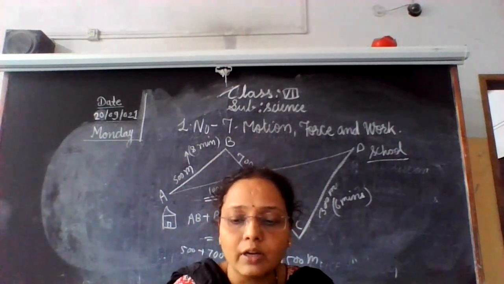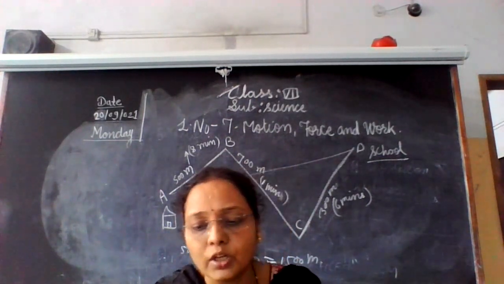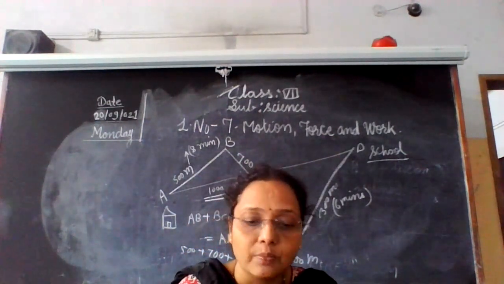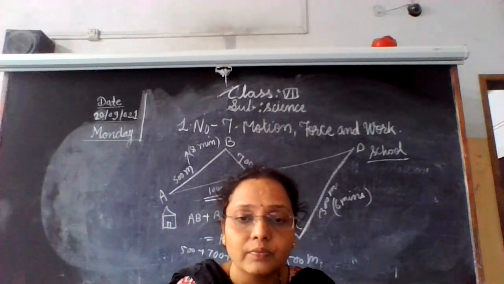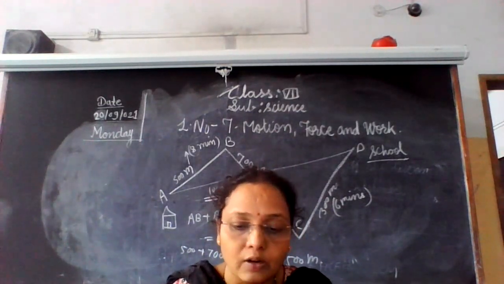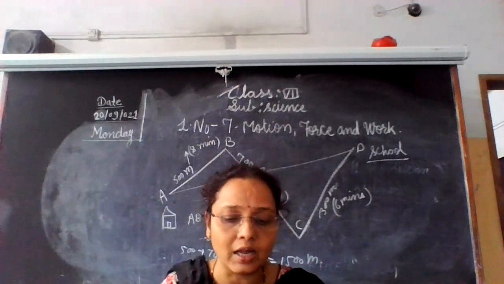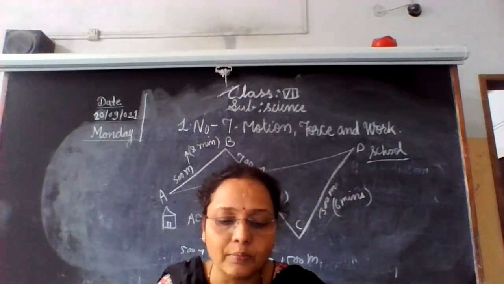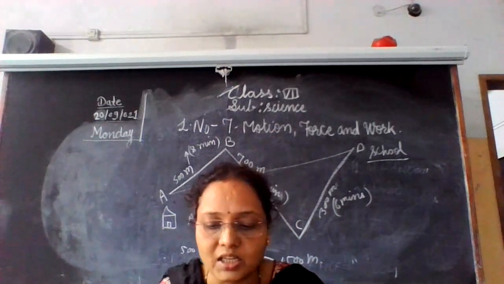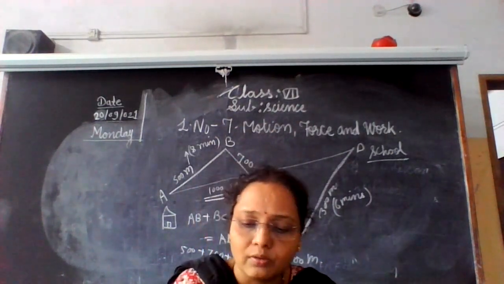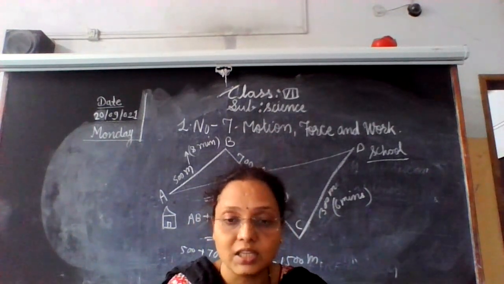Okay. To convert meter per second into kilometer per hour, we multiply the speed by 18 upon 5. A moving car or bus can travel at a higher speed when there is no traffic and slow down when there are traffic signals.